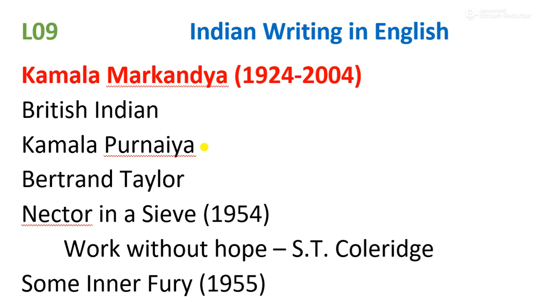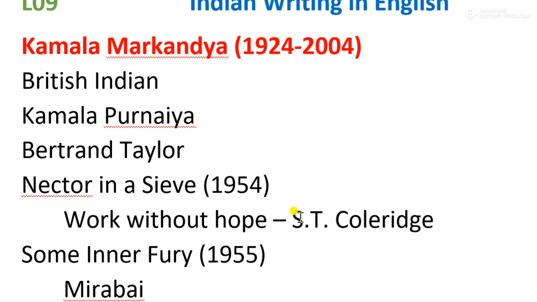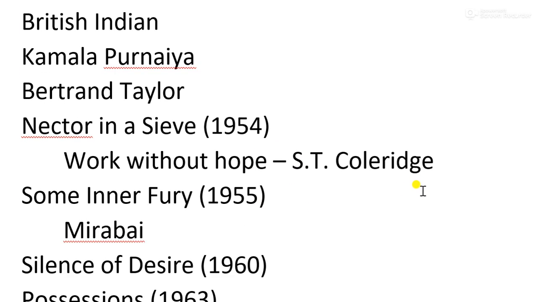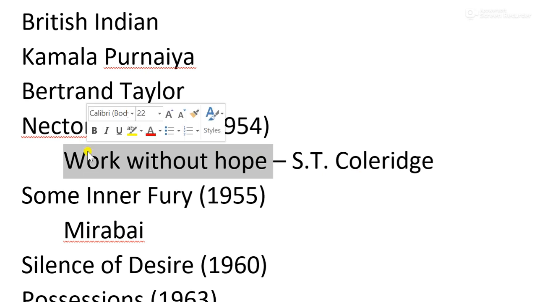Now, so far as this work, Nectar in a Sieve, is concerned, it is set in rural India. And the title of this work comes from a poem written by a Romantic writer, S.T. Coleridge, Samuel Taylor Coleridge. He wrote a poem, and the name of that poem is Work Without Hope. From that poem, we get the title of this work.